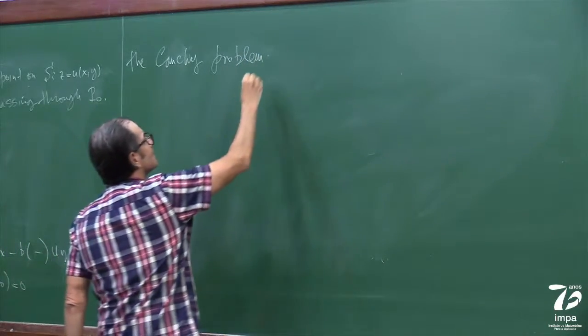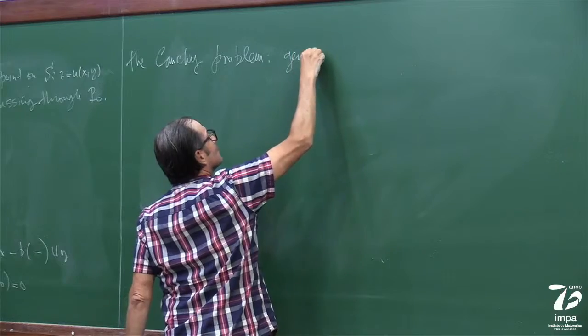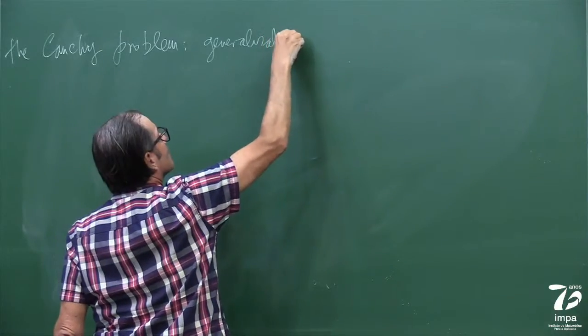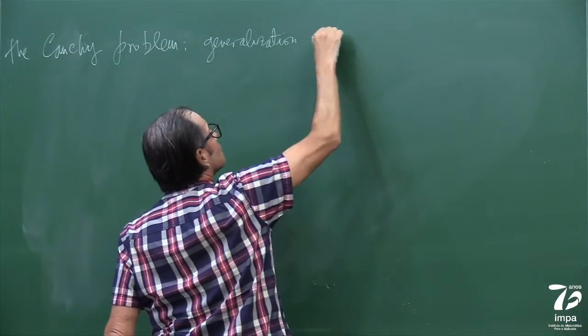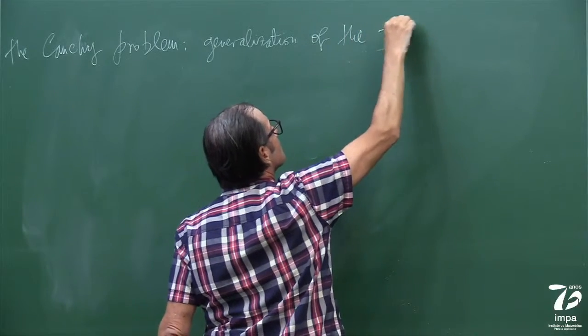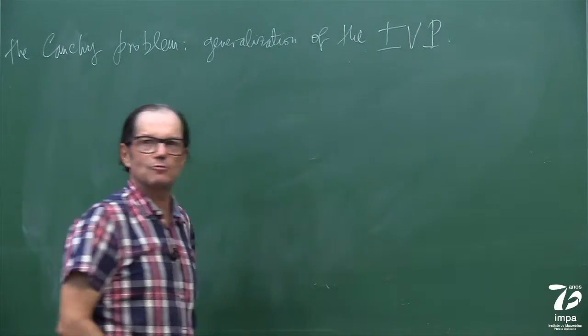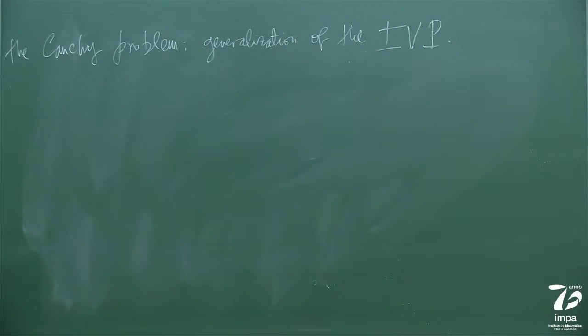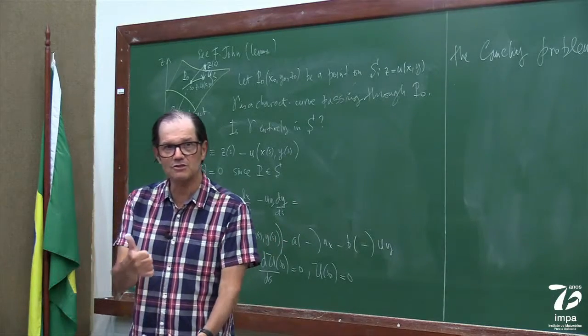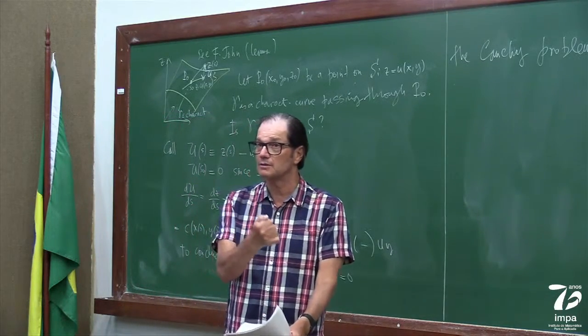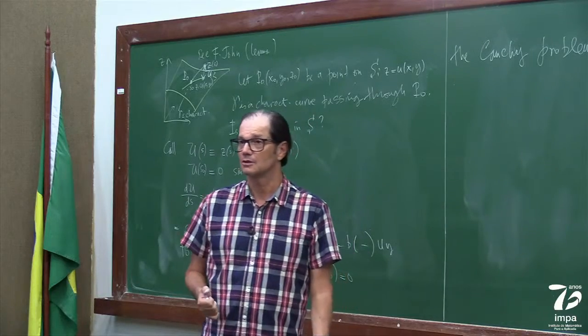So, in some sense, it's a generalization of the initial value problem, which is what we just saw. Initial value problem is that everything starts, if I think of y as time, everything starts when I turn my clock on, right?